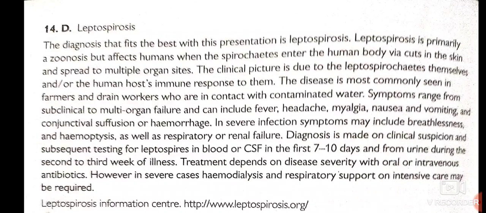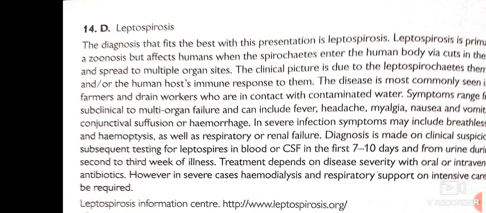Symptoms range from subclinical to multiple organ failure: headache, myalgia, nausea, vomiting, conjunctival suffusion or hemorrhage. Okay, so guys, I hope it's clear.